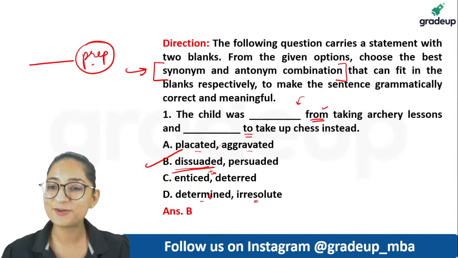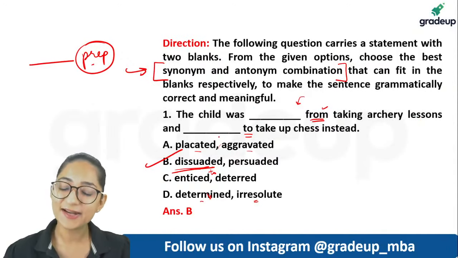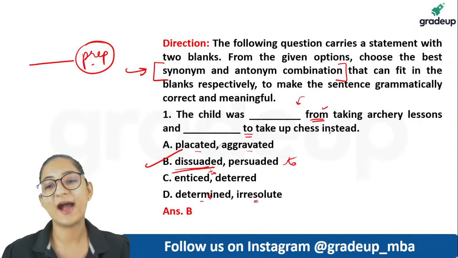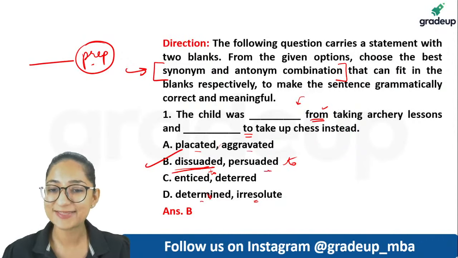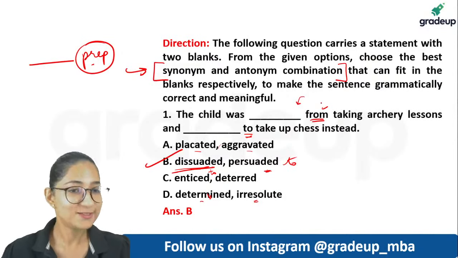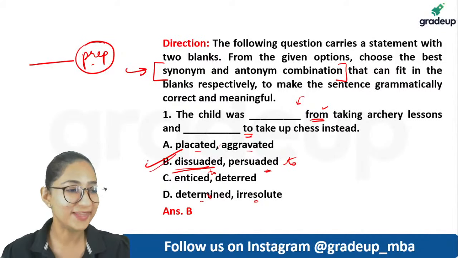Child was dissuaded from taking archery lessons and persuaded to take up chess lessons. So persuade takes the preposition to and dissuade takes the preposition from. So just on that basis, we were able to come up with the correct answer.